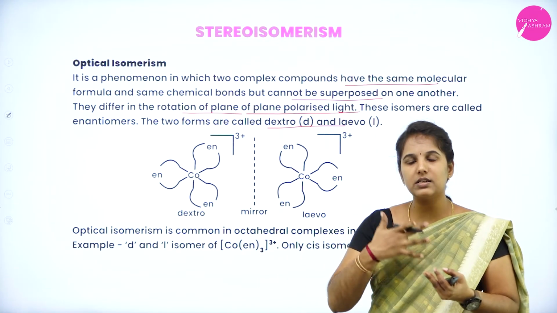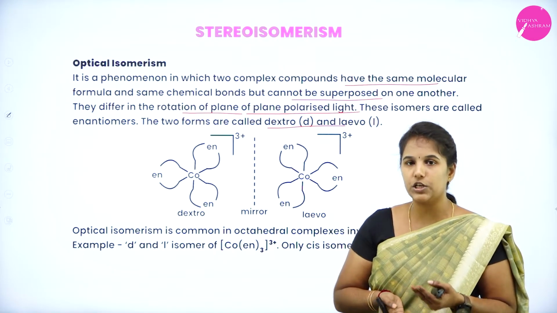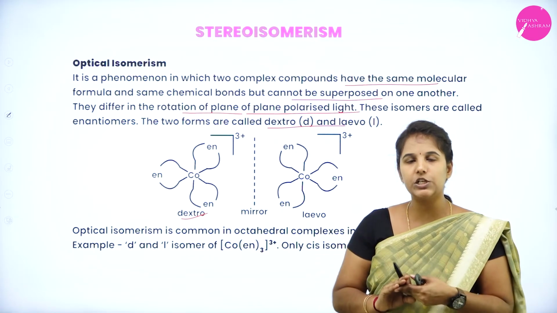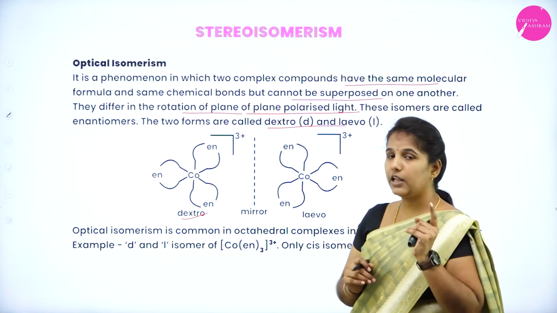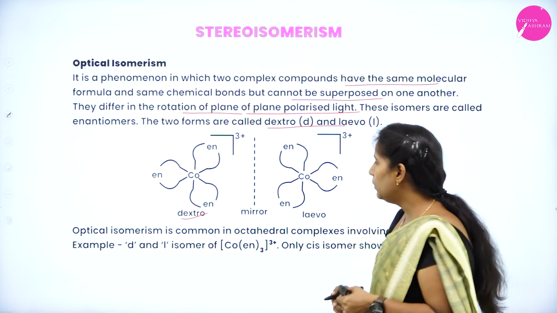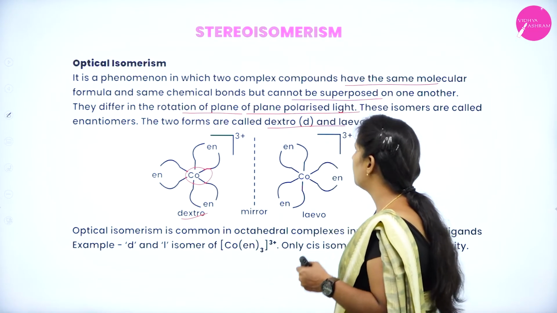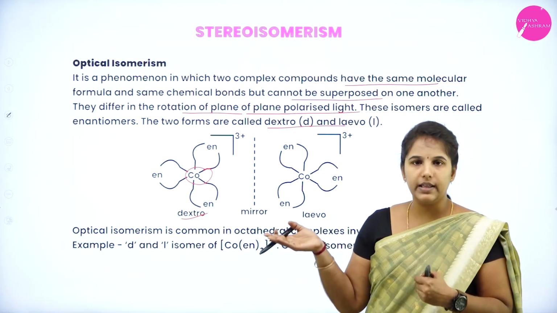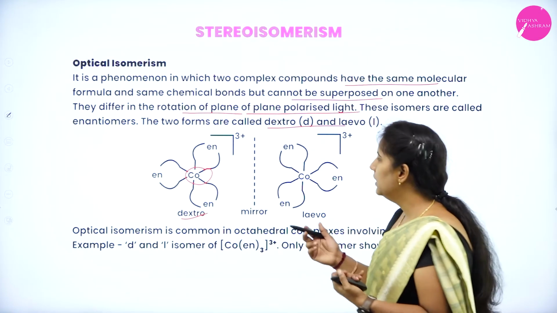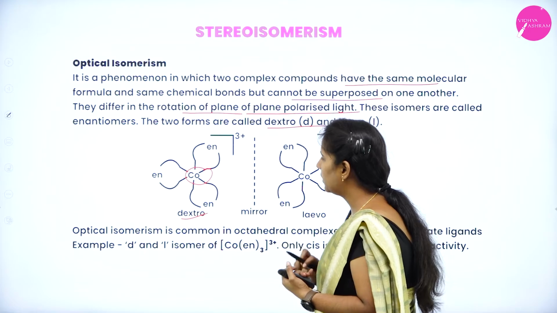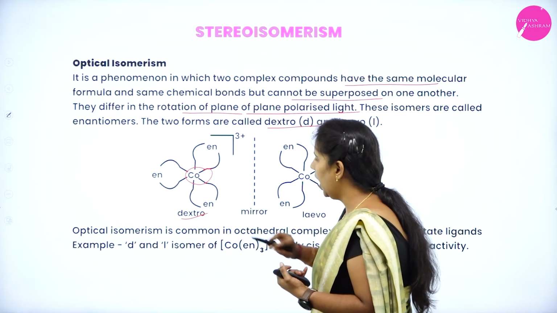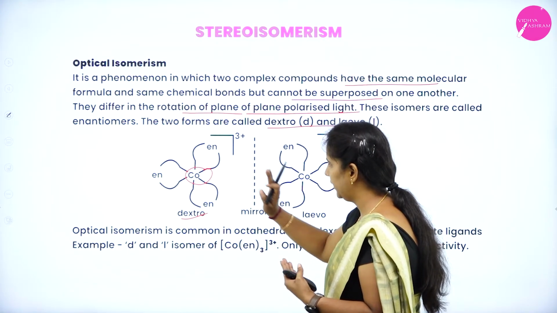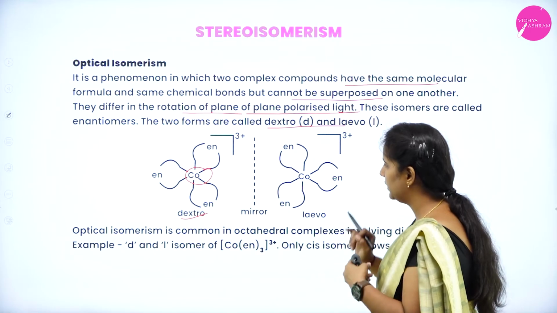If the plane polarized light is rotated in a clockwise direction, we say it is dextrorotatory. If it is rotated in an anti-clockwise direction, we say it is levorotatory. They cannot be superimposed. Okay. You can see that cobalt is the central metal atom surrounded by 3 en. En stands for ethane 1,2 diamine. So, when these complexes are surrounded by cobalt, you can see that all 3 en are present on one side. If you place a mirror to this dextrorotatory form, you will get the mirror image, which is the other one.